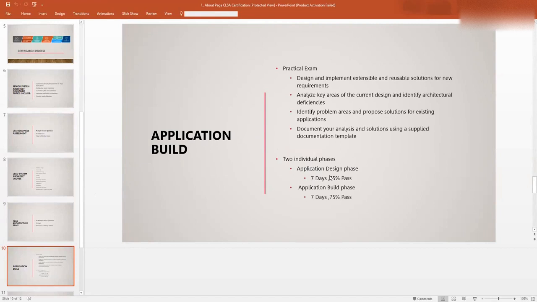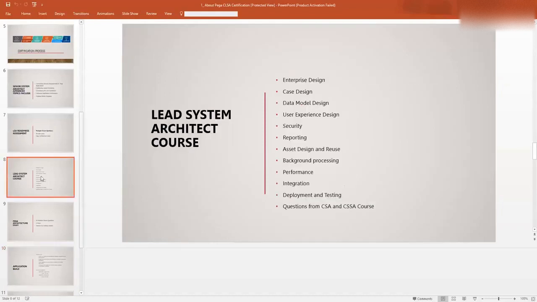Then your application build phase. The design phase is just your document, understanding your requirement and giving your solution with alternate options. Then you go with your application build phase. It's implementation for 7 days and the pass mark is 75%.